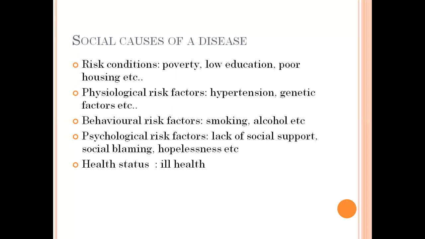And then physiological risk factors. There are different physiological risk factors which cause organ failures, like hypertension, genetic factors, etc. Next, behavioral risk factors means because of the behavior of the individual, they may get the disease, like smoking, alcohol, etc. Psychological risk factors, like lack of social support.